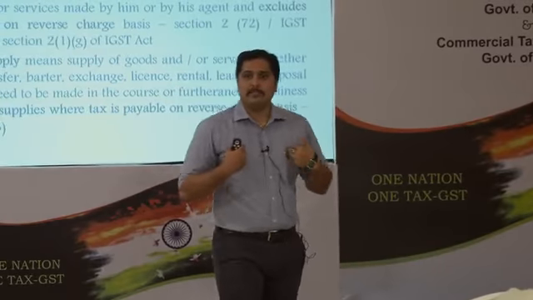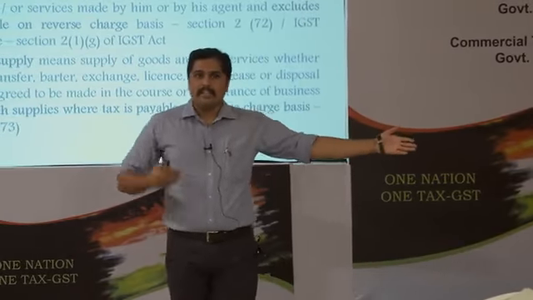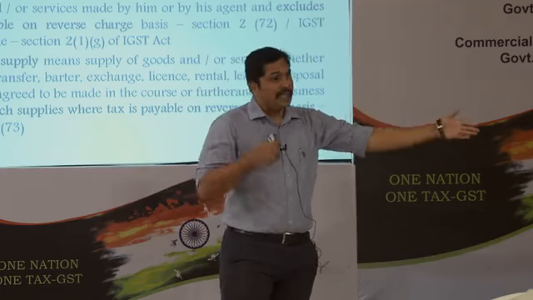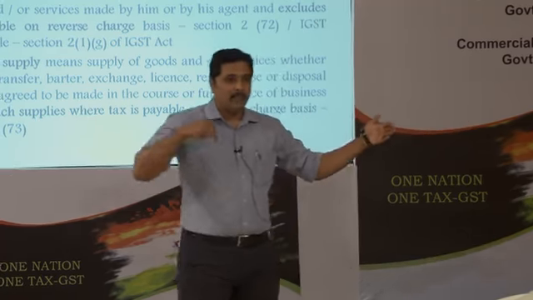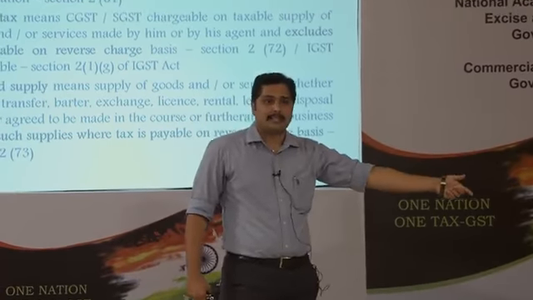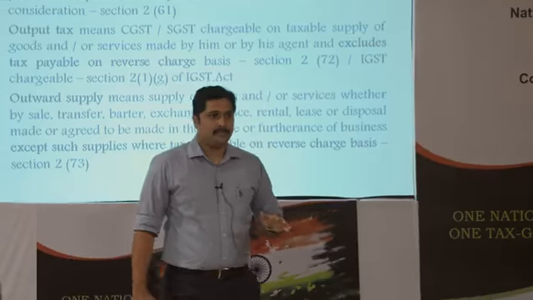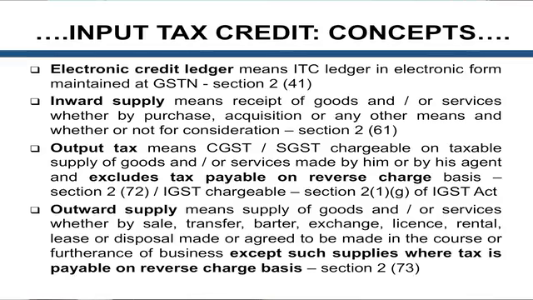If my supply is going to be reverse charge, he is paying the tax, but if I put it as outward supply, it will be inward supply for him and he will be taking credit, assuming that I will be paying tax. But I will not be paying tax, it is the other person who is paying the tax. So he has to pay the tax and take credit on the challan, not on the invoice. That is the idea of this outward supply excluding reverse charge mechanism here.